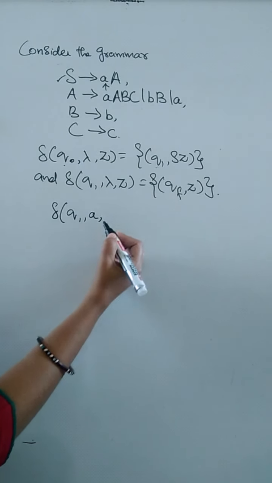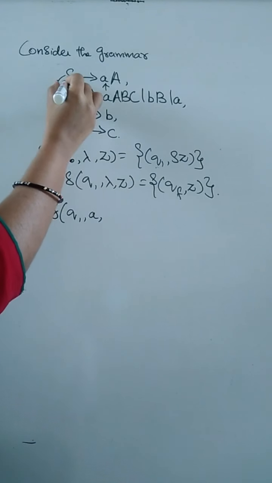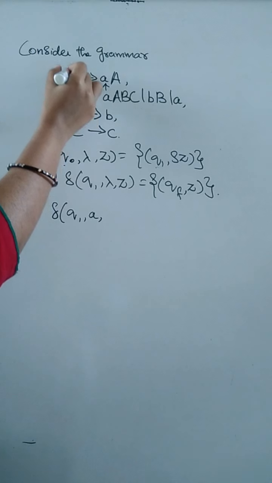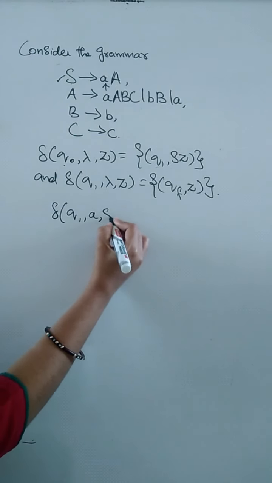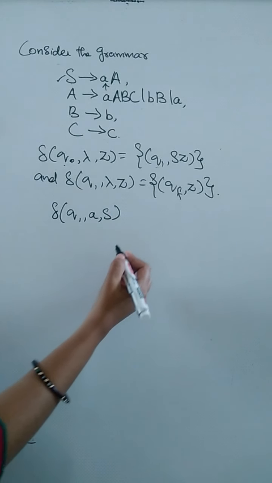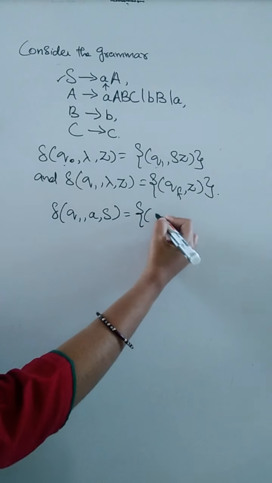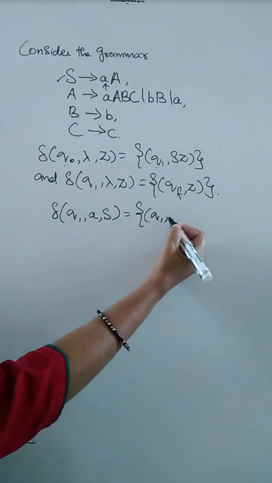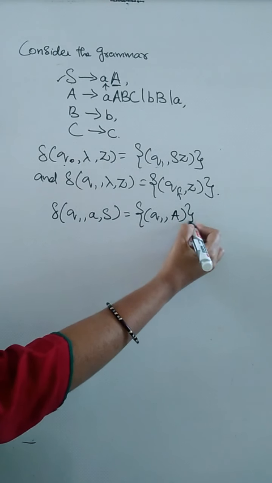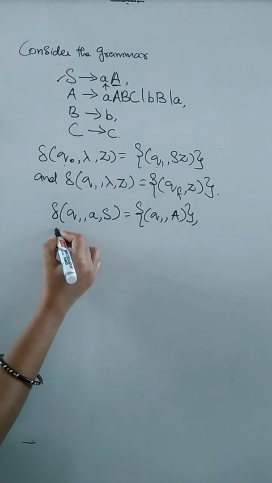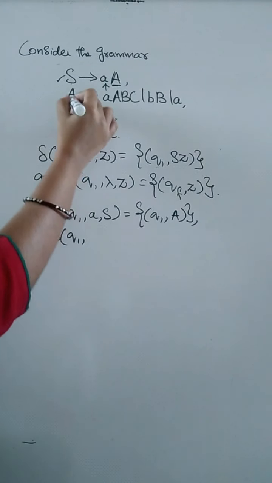You can write a here. On the top of the stack we write the non-terminal which is present on the left hand side of your production. So write S here, which will be equal to q1 comma, and the non-terminal which is present here, A.